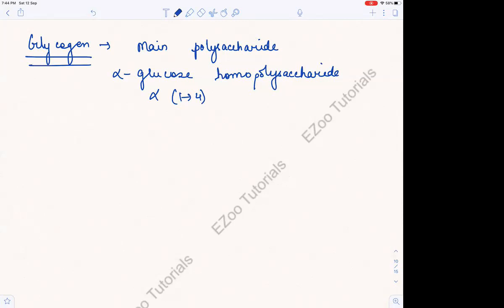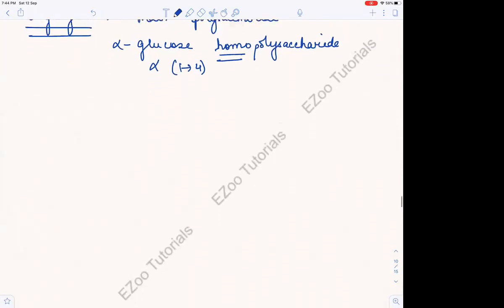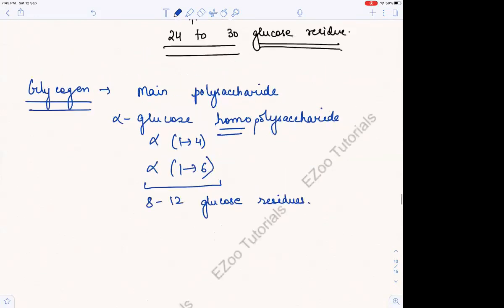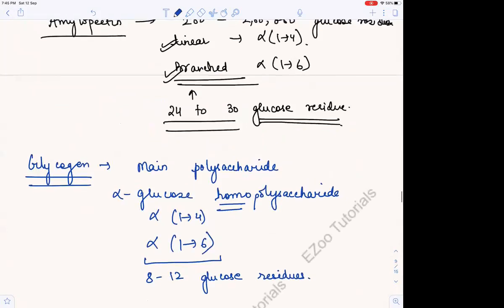And glycogen is alpha glucose, homo meaning only glucose, linked to one another in branching chains. Where it is linear, there it is alpha 1 to 4, and where it is branched, there it is alpha 1 to 6. And this branching takes place at every 8 to 12 glucose residues, right? What was happening here? 24 to 30 glucose residues in amylopectin.